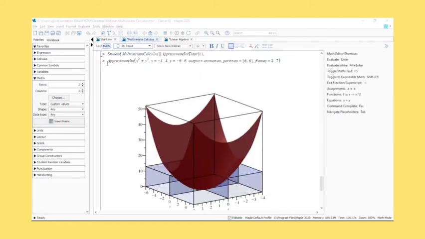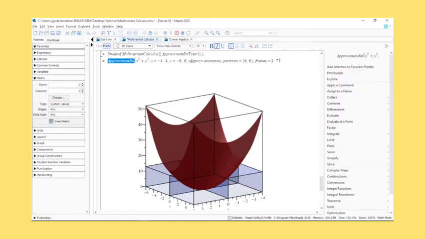So again, like we had earlier, either you can open up the computer from the tools bar, or you can use approx int, which is the function being used to do this. So again, enter the function, enter the x and y intervals, choose what sort of output that you want to. I've chosen it to be animation. You can set up partitions. Frames is definitely up to you. It's not necessary. You can even remove it.